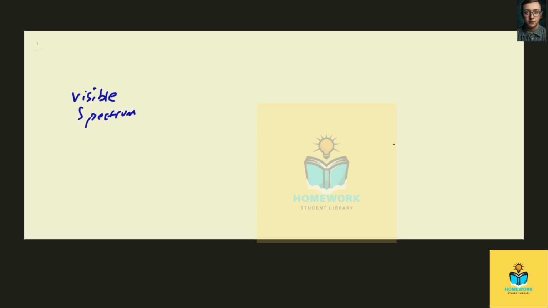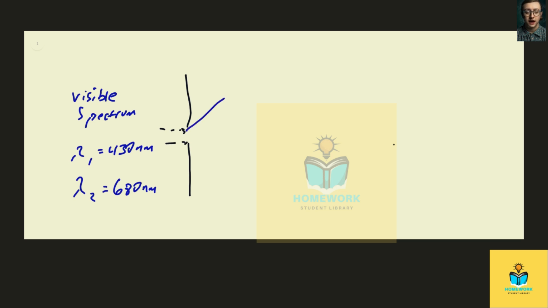The limits of the spectrum happen to be 430 nanometers and 680 nanometers. We have that, so the light is coming in, and obviously it's going to spread out because it's a spectrum, and all the way up until a screen on the opposite side.